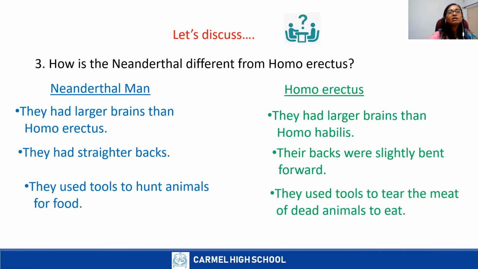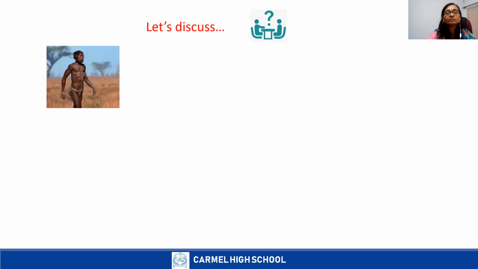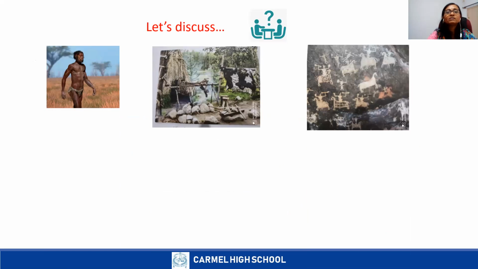Now, next, let us discuss. I'll show pictures from your children. Open your book, content book. There, page number 4. Take page number 4. The content book, page number 4. Observe those pictures. You can see the picture on the screen.